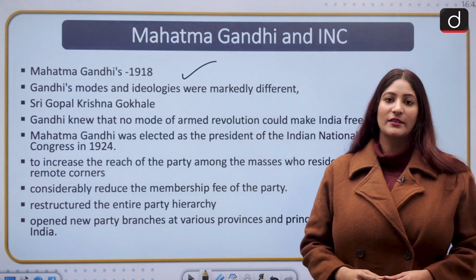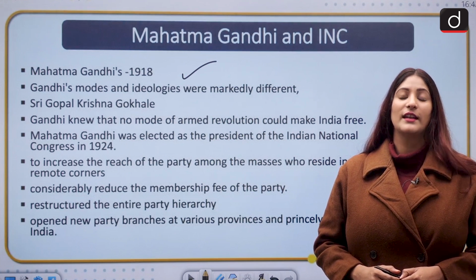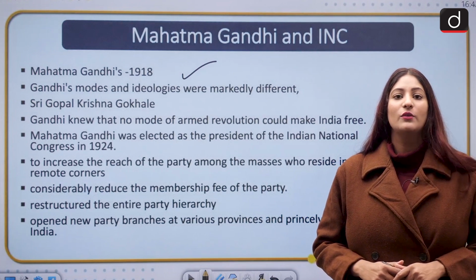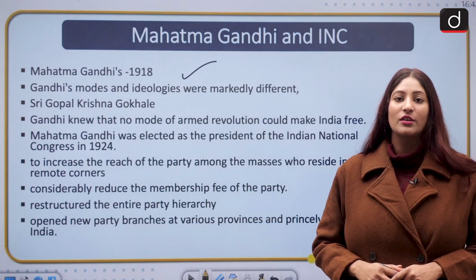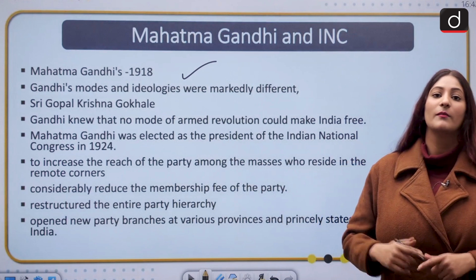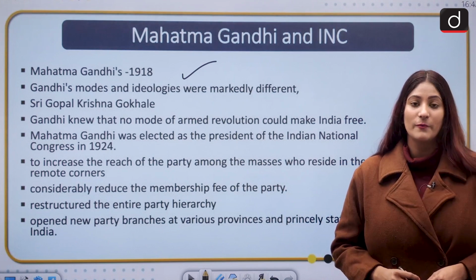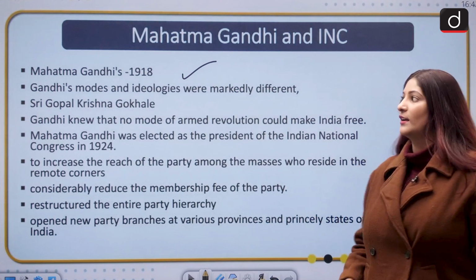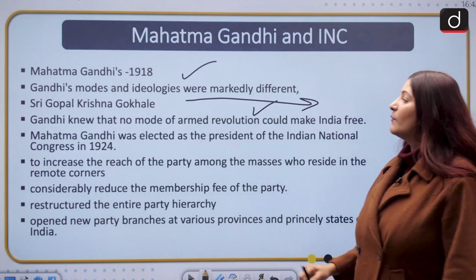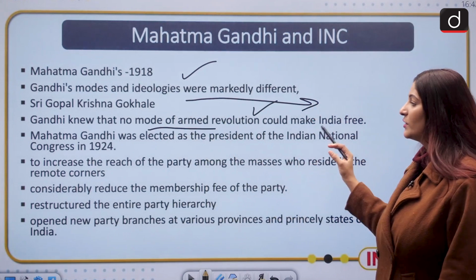When he returned from South Africa to India in 1915, he was very well aware of the fact that the extremists ruled the country through the INC. He knew he had to ensure that his ideologies, which worked pretty well in South Africa, would work here. So he started visiting the remotest corners of the country, because he knew that rural India is the actual India. His modes and ideologies were markedly different, and his political mentor was Shri Gopal Krishna Gokhale ji. Gandhiji knew that no mode of armed revolution could ensure India's independence.